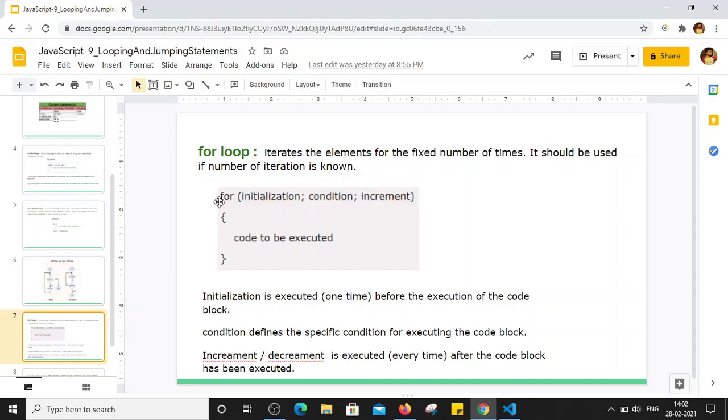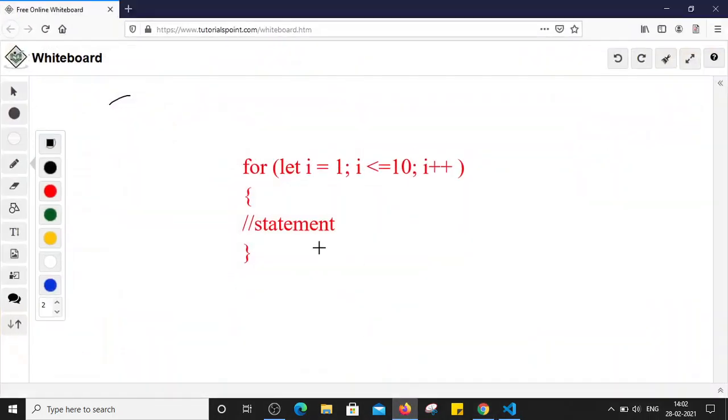If you see here, this is the syntax. We have to use the keyword for, then in parentheses we mention the initialization, the condition check, as well as the increment or decrement step, right? So all three steps are mentioned in one statement only, and the code which needs to be iterated, the statements, we place in the curly brackets, right? Initialization is executed one time. Now let's see how the flow of the for loop works.